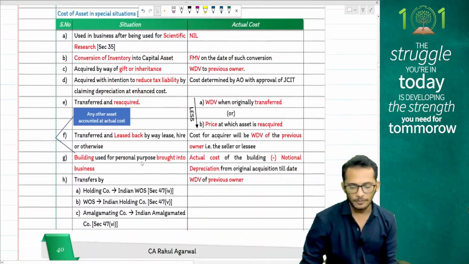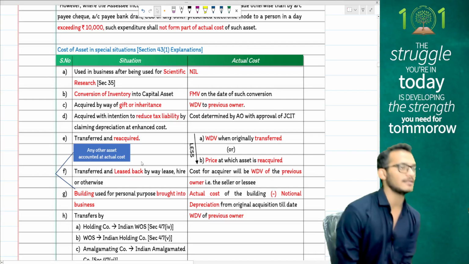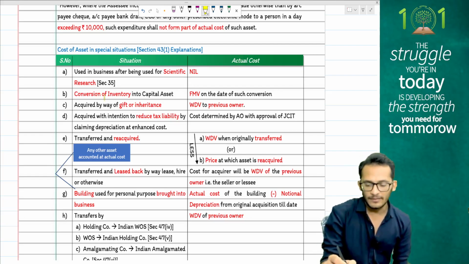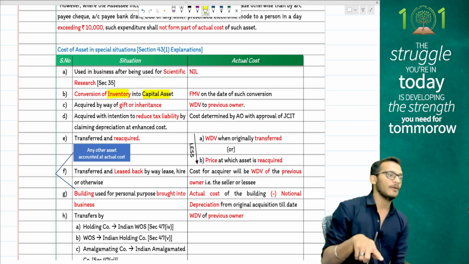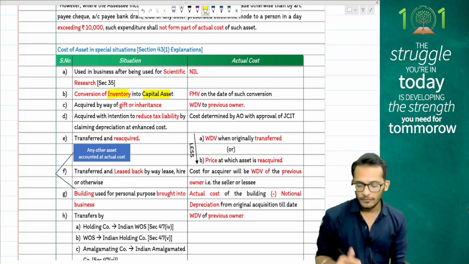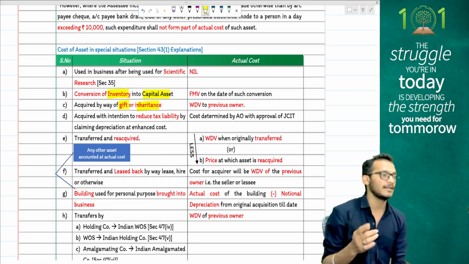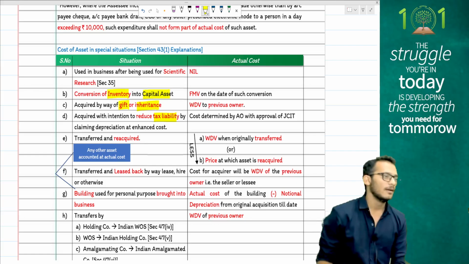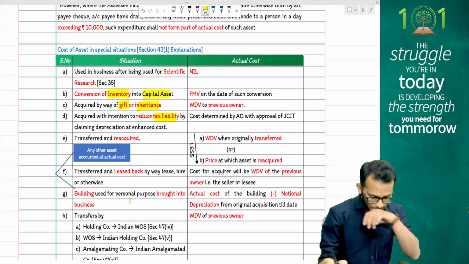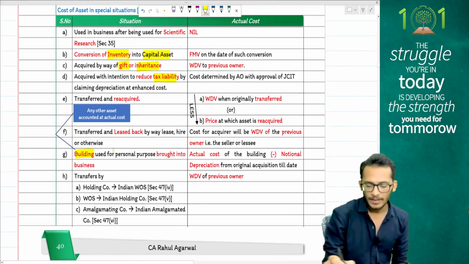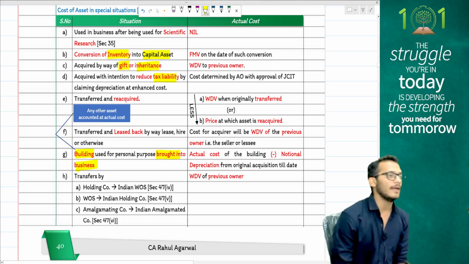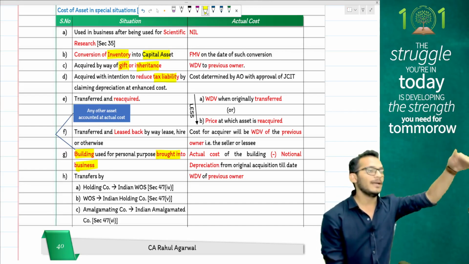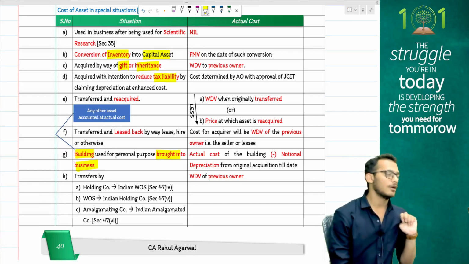Some special scenarios are given to you, people. When you have an asset which is used for scientific research, the asset would have been claimed as full deduction and therefore the cost of the asset is 0. If an asset is converted from a capital asset into stock in trade, FMV will be taken as the cost of acquisition. Where the asset is acquired by gift or inheritance, take the cost of the previous owner. If it is done with an intention to reduce tax, then the officer will decide what is the final answer. If an asset is bought in business as a building, then you will compute notional depreciation for the period you held it for personal reasons, and the remaining asset alone will be brought in as cost of acquisition.